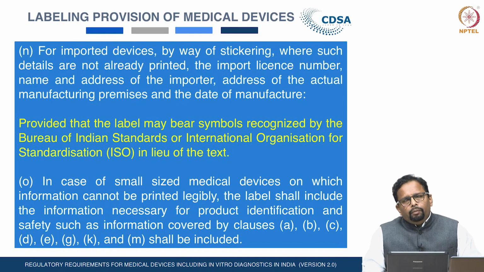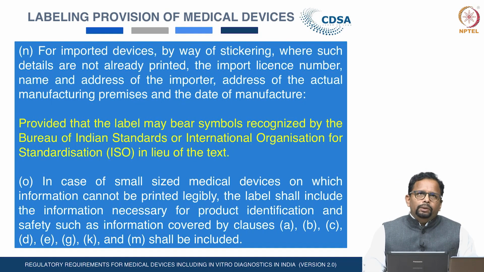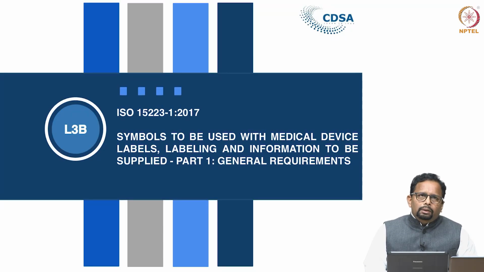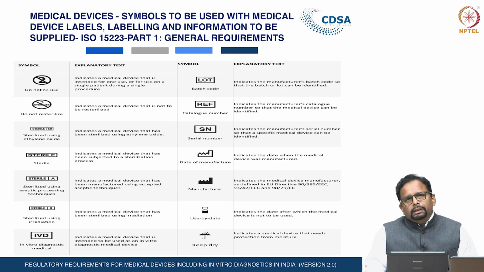As already informed, for the symbols to be used with the medical device labels and labelings as per ISO 15223 Part 1, 2017, the general requirement, manufacturers can also use these symbols on the labels of the medical devices.